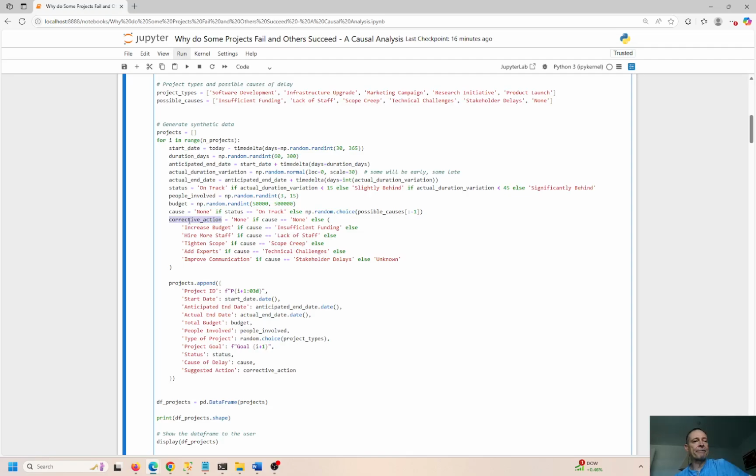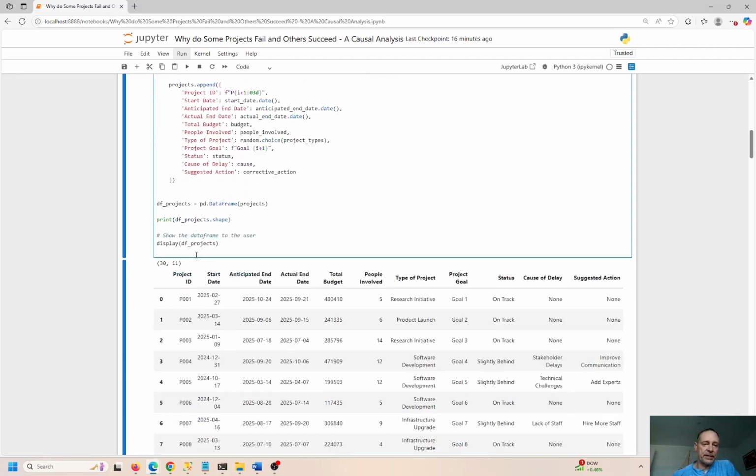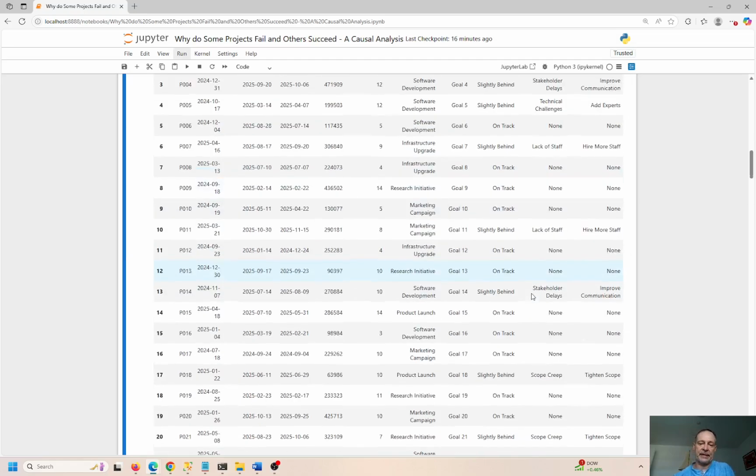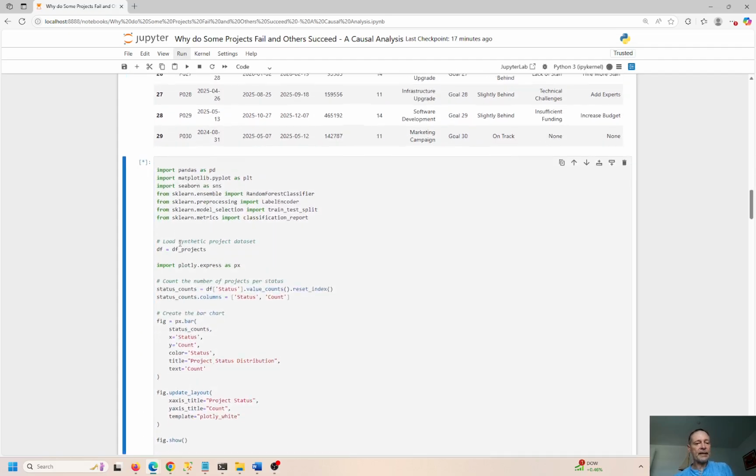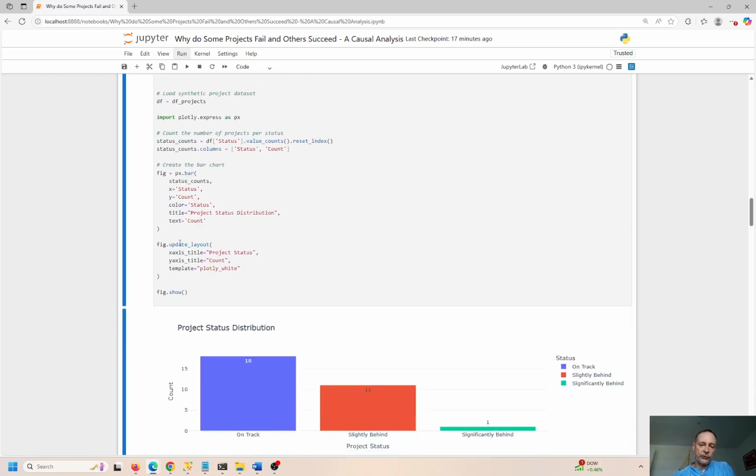Okay, so I just hit Control Enter to refresh this. This is what the data frame looks like. Okay, so we have the ID, start date, end date, total budget, people, projects, project goal, status, cause of delay, and suggested action. Okay, so looks good. Let us go ahead and create a data frame here. So this is basically just counting the number of items on track, slightly behind, or significantly behind.